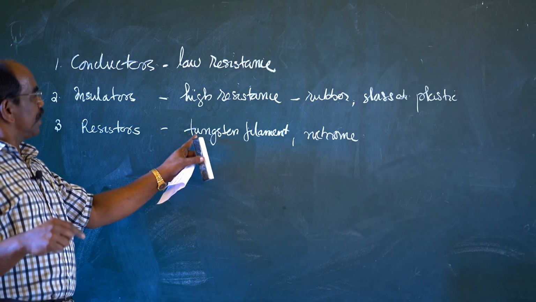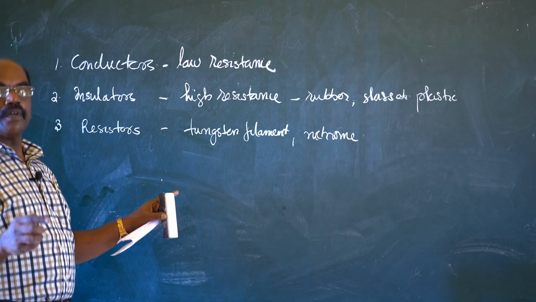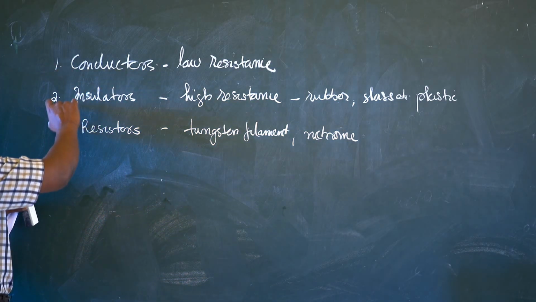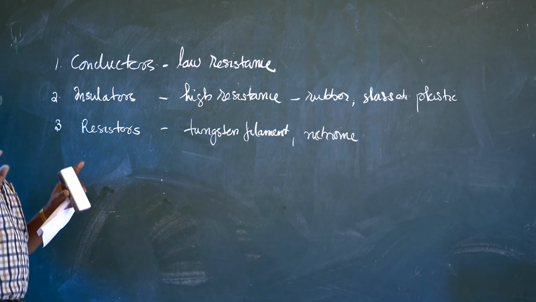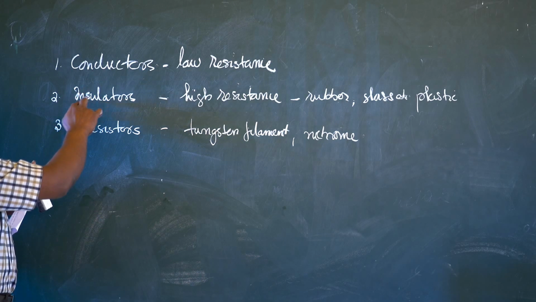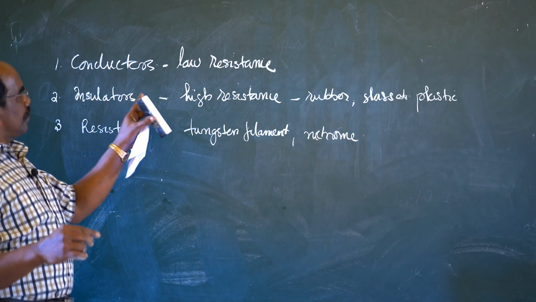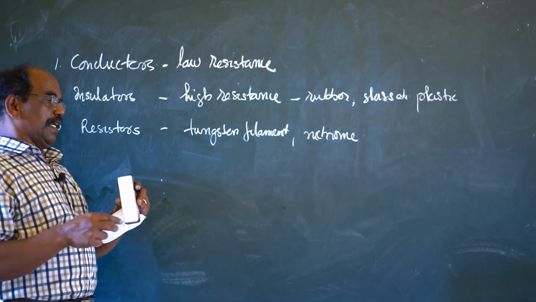It gives light and heat. Nichrome is also a filament that is used. And these are the three types of materials on the basis of conductivity of electricity: conductors, insulators and resistors.